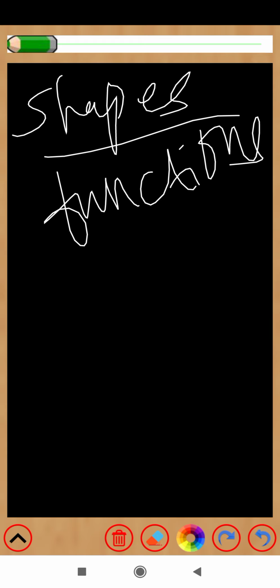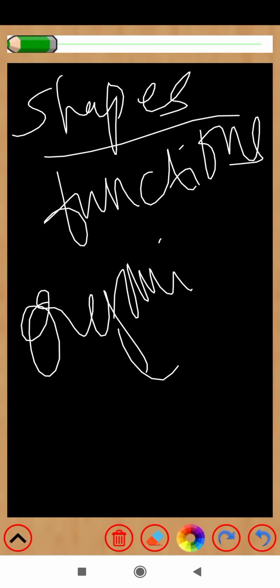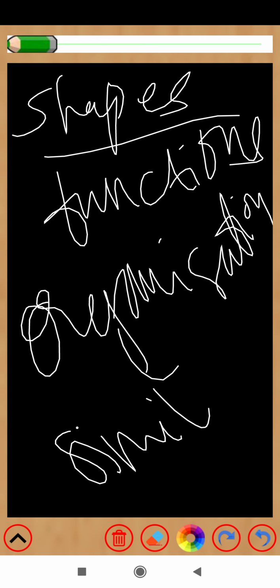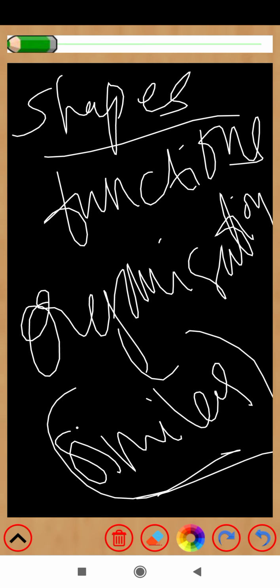Even so, their organization is very similar.